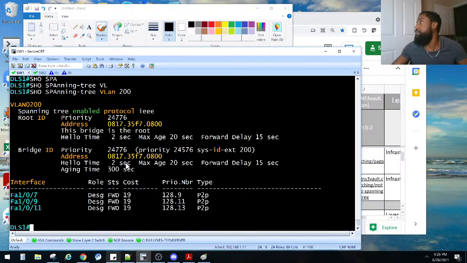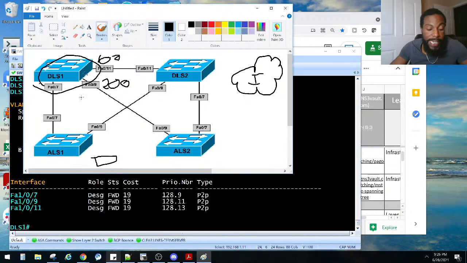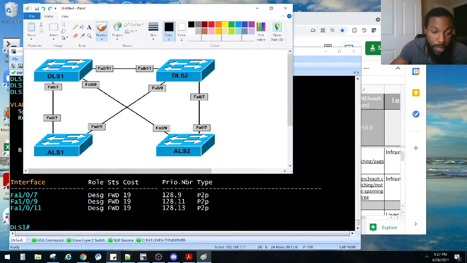So, right, that's what he said. No, he said DLS2 needs to be the backup. So my bad. So right now, he is the primary root bridge for VLANs 100 and 200. Primary, right? P.